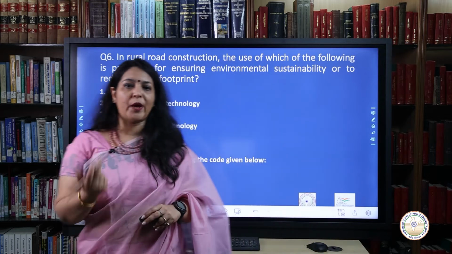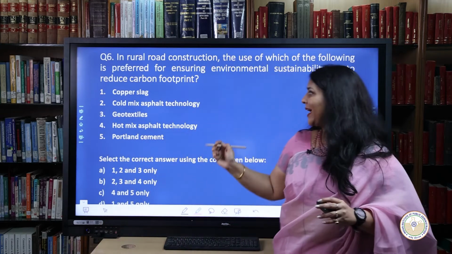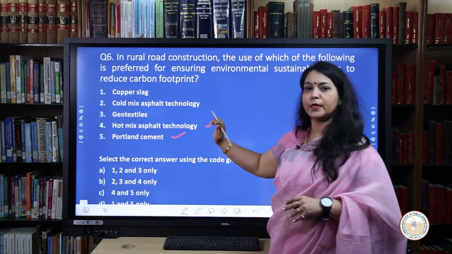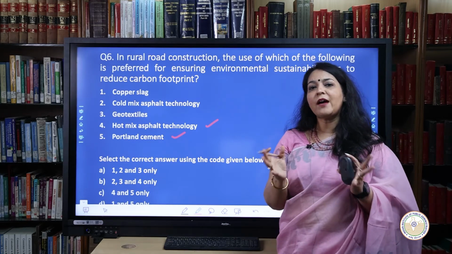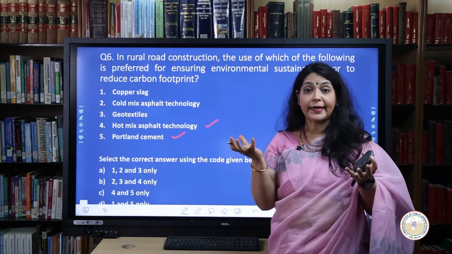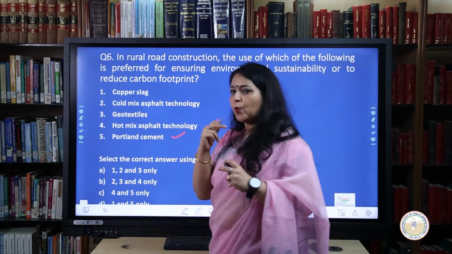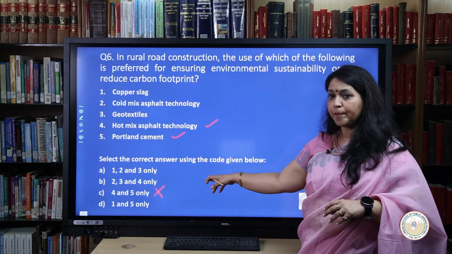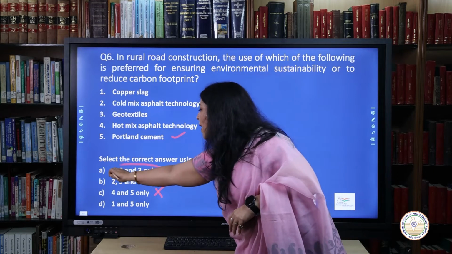In order to attempt this question, let us consider the 4th and 5th options first. So when I say 4th and 5th options, I mean hot mix asphalt technology and Portland cement. If you look at these 2 options, one thing that they share in common is that they both have a tendency to absorb sunlight. When they absorb more sunlight, the temperature rises dramatically, and every time the temperature rises, the carbon footprint increases as well. So with this increase in the carbon footprint, this leads to eliminate the option C. This means we are left with only one option, that is A, and that is 1, 2 and 3, which is the correct option.